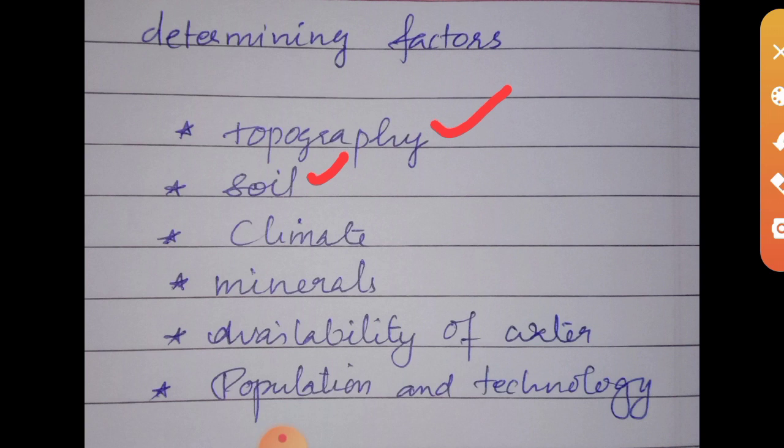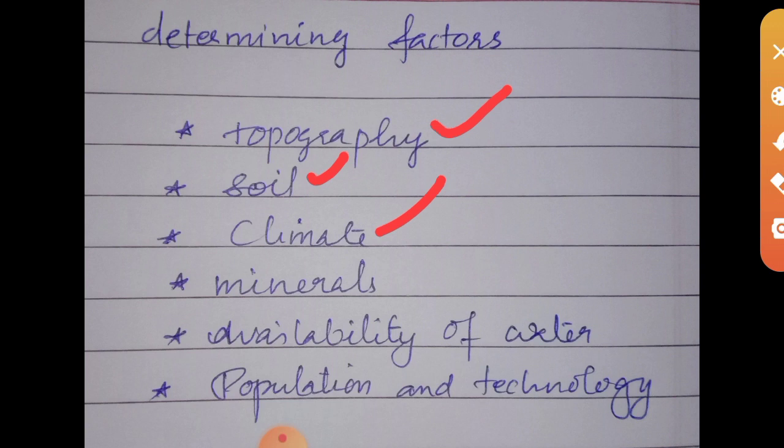The next one is climate, which means which type of climate that land belongs to. It may be a desert climate, very hot, with very little availability of water, as rainfall is very low. If it is very cold like snow capped mountains, the land use may be disturbed.